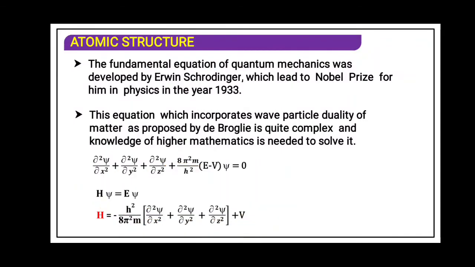Now try to understand, students, this H and psi. This Hamiltonian is an operator, and psi is a function. Say for example, a plus b is the function which is given, and H is an operator. Say H is a square and the function is a plus b, so this operator H is acting on the function, so H psi means a plus b whole square. So ultimately we can find the value.